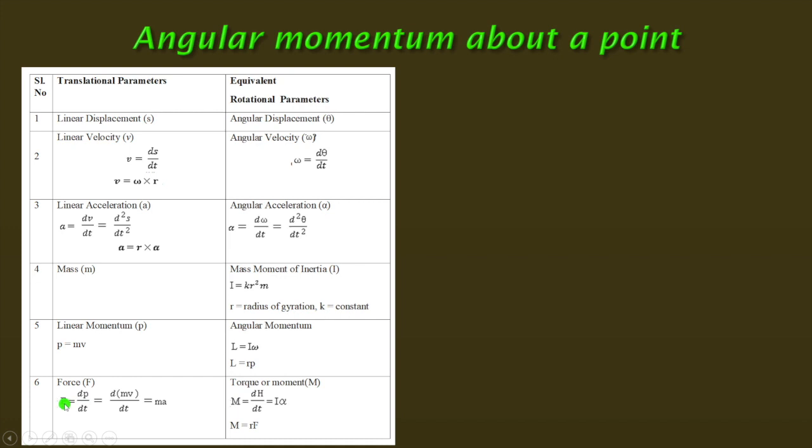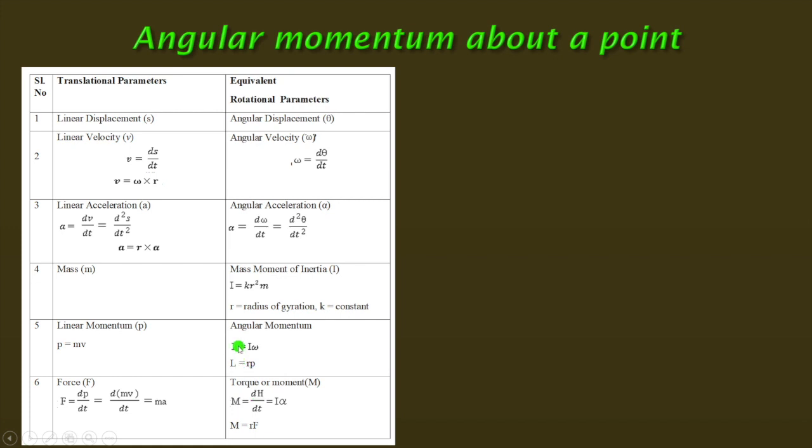And again, force equals dp by dt, the rate of change of linear momentum p. Similarly, here also, moment equals the rate of change of angular momentum h.